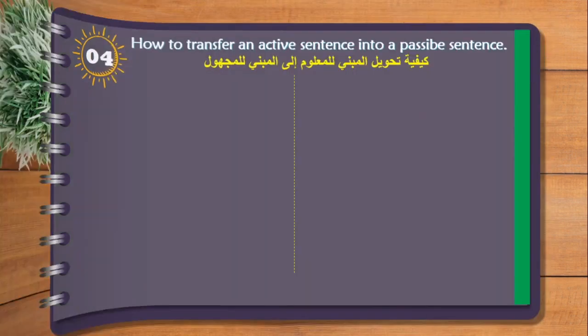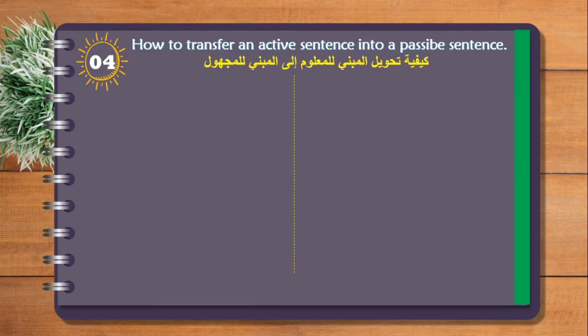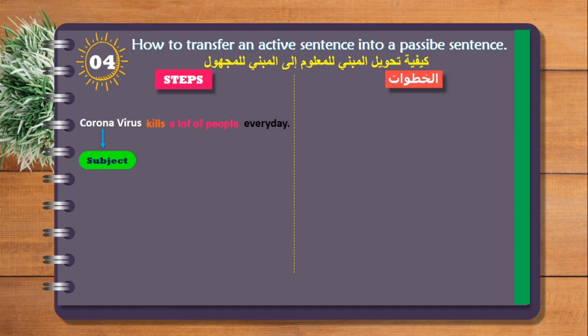All right, and then we have the last step, which is how we can transform an active sentence into a passive sentence. In order to do that, we have to follow certain steps. What are they? Let's take this example: Coronavirus kills a lot of people every day. The first thing we need to do is identify what is the subject, what is the verb, what is the object. Three things. And then every day is the complement of the sentence. It's not necessary. We put it at the end of the passive sentence, okay?